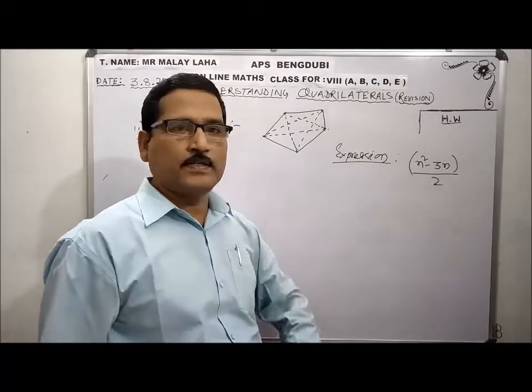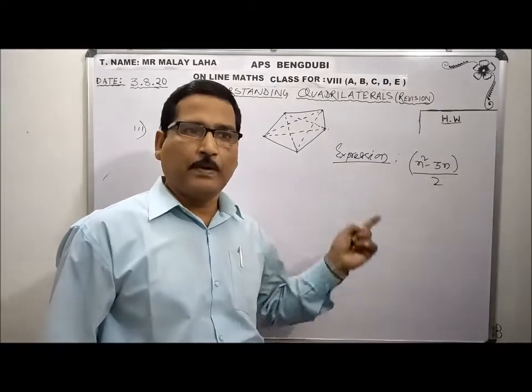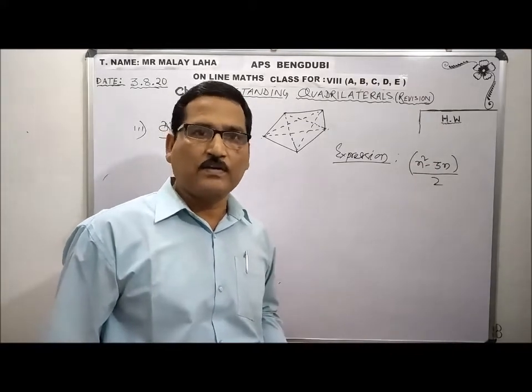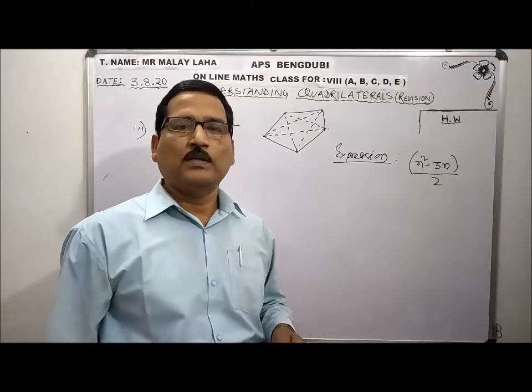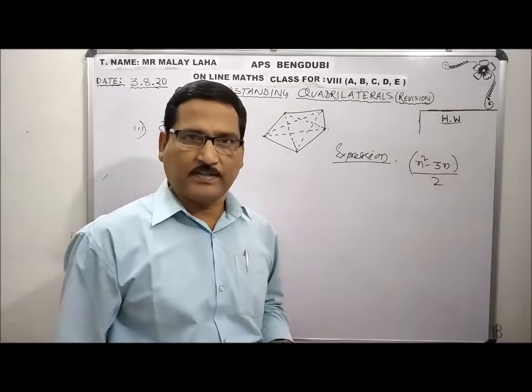So here I can set a question. I will give different types of expressions for finding out the number of diagonals of a polygon. Whichever the correct option will be there, you have to put a tick mark or select it. Okay?